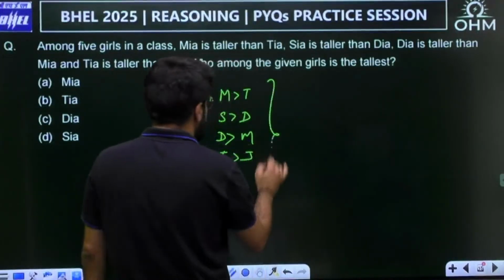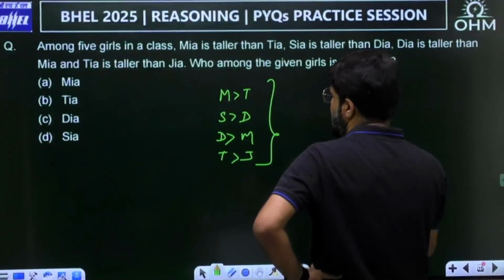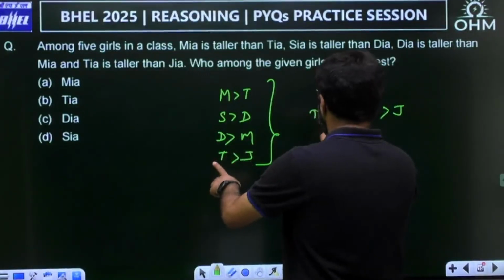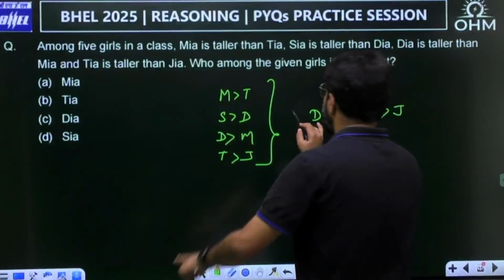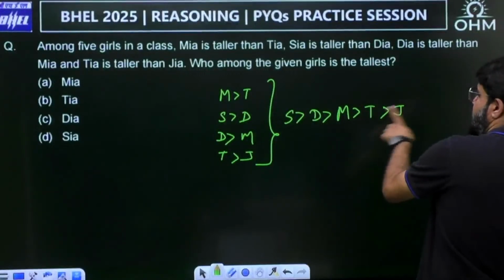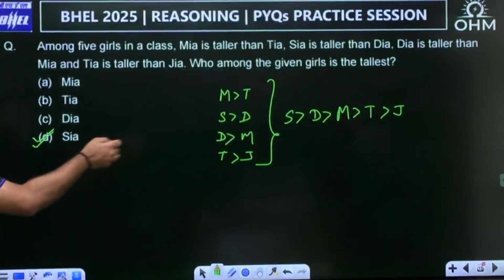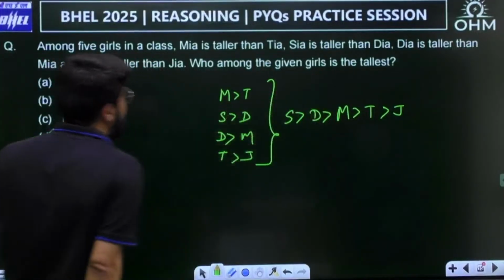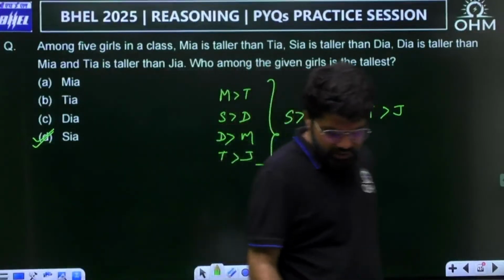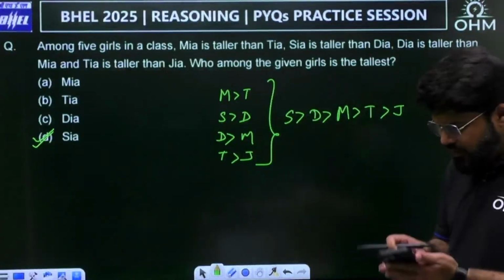So let's make out a sequence among the given. What is given? M is greater than T. Now T is greater than J. With respect to M, D is greater, so D is greater than M, and further S is greater than D. All are satisfied. See, S is greater than D, D greater than M greater than T, T greater than J. So tallest is S. Written in the decreasing order, S is the greatest one, having the highest height, tallest one. It is going to be Sia.